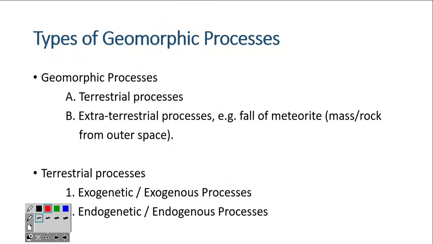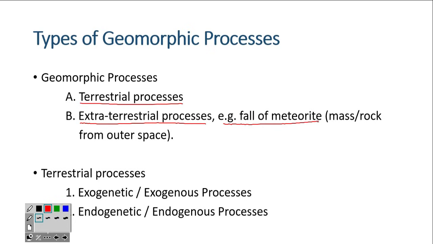So there are two types of geomorphic processes. First one is terrestrial process and the second is extraterrestrial process. Features occur because of terrestrial process and because of extraterrestrial process. An example of extraterrestrial process is the fall of a meteorite, which is coming from outside.